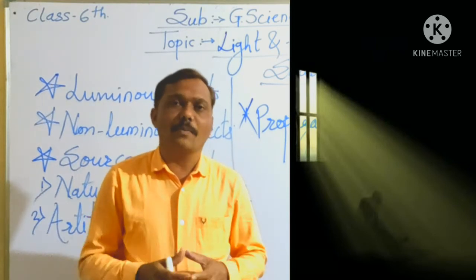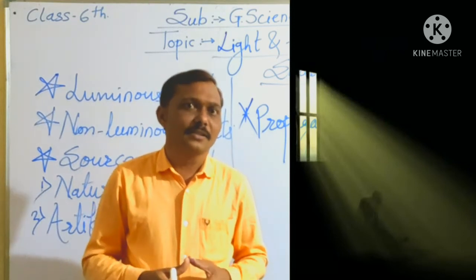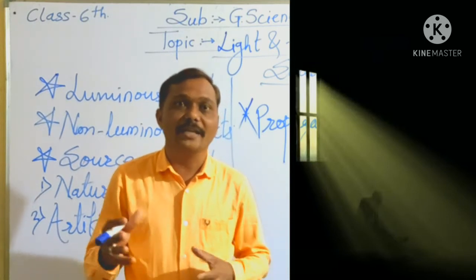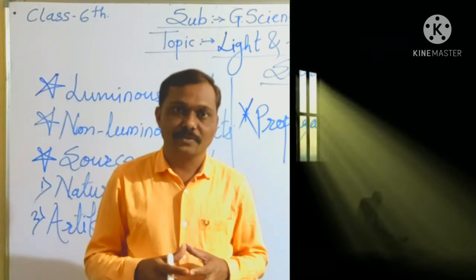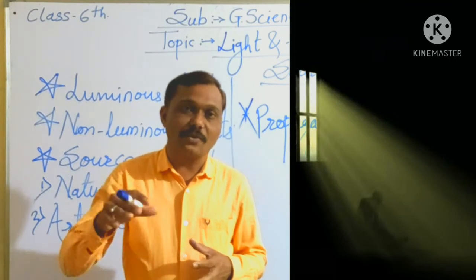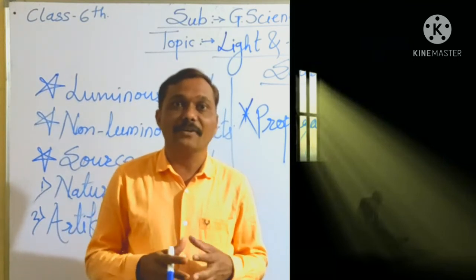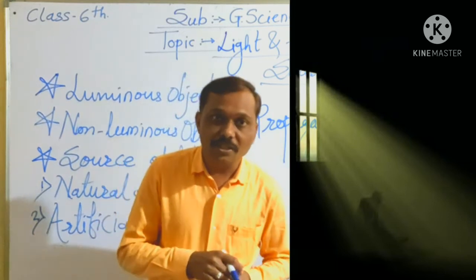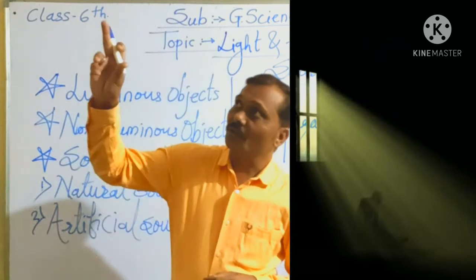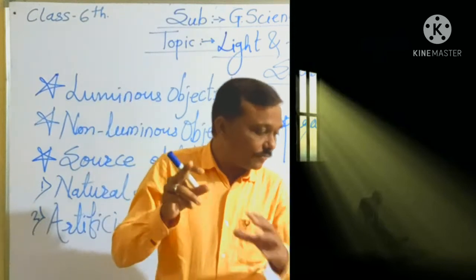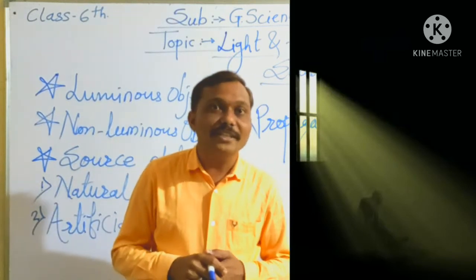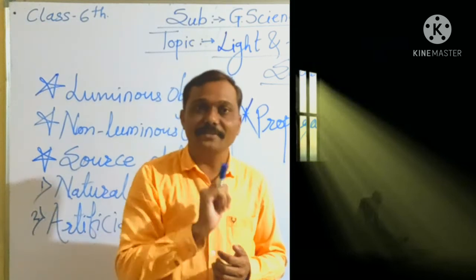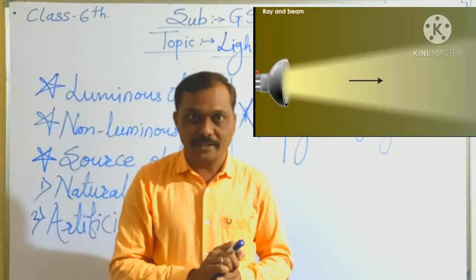In that beam of light we can clearly see small dust particles randomly moving here and there. Why? Because light falls on the dust particles and they become visible. So due to that we see the light come from the window or roof and fall on the ground. How is it? It is in a straight line.